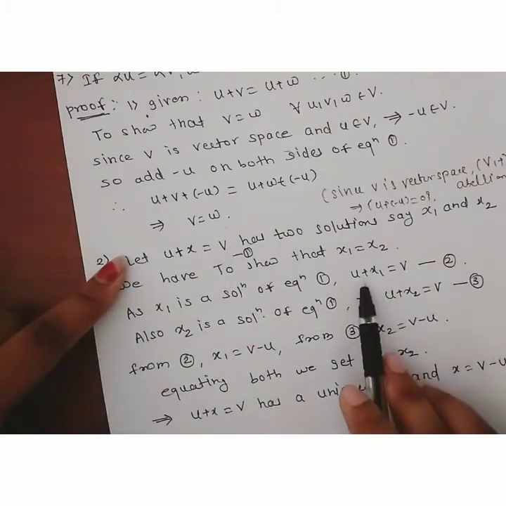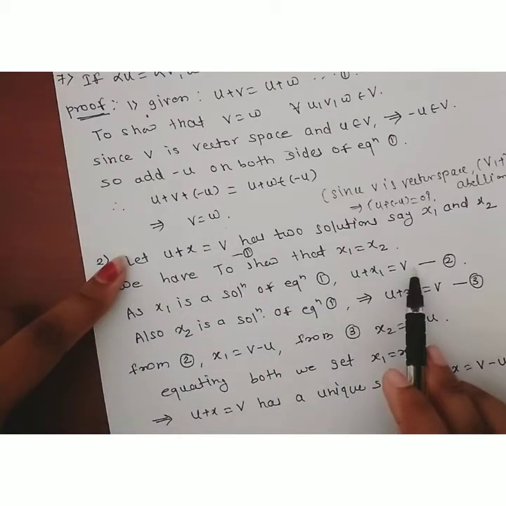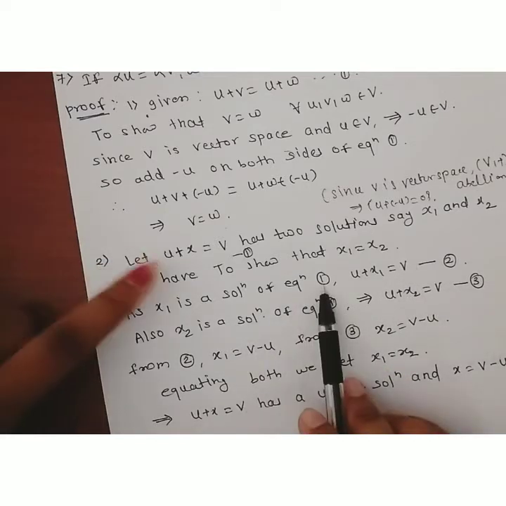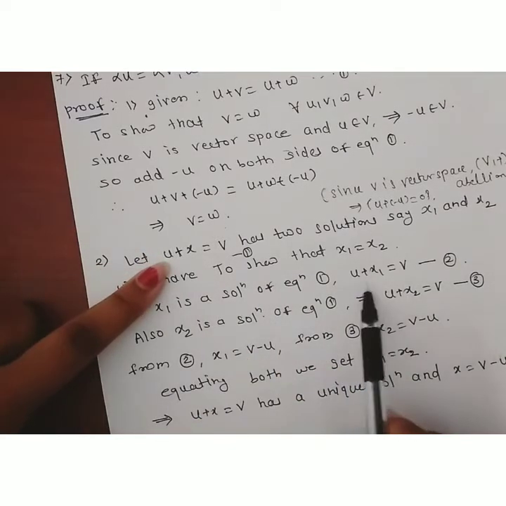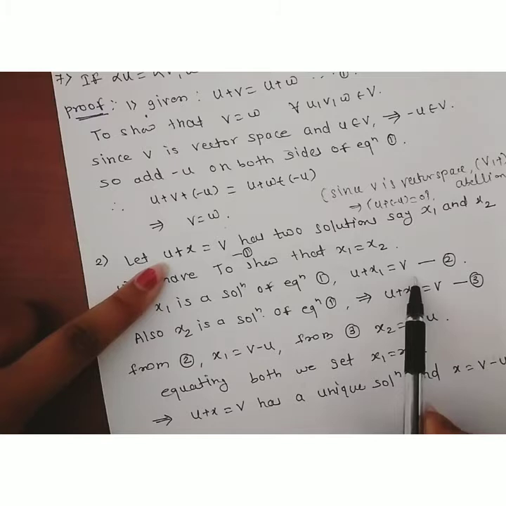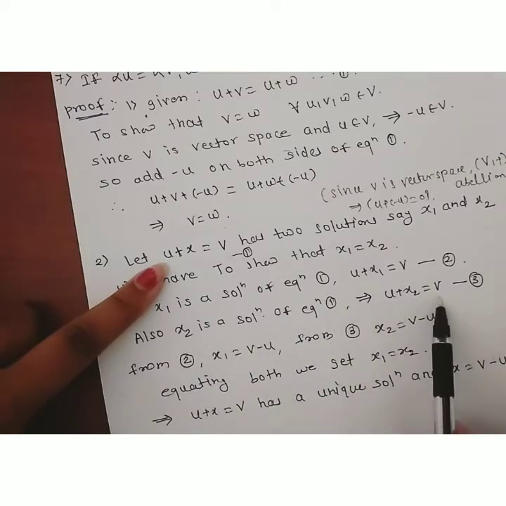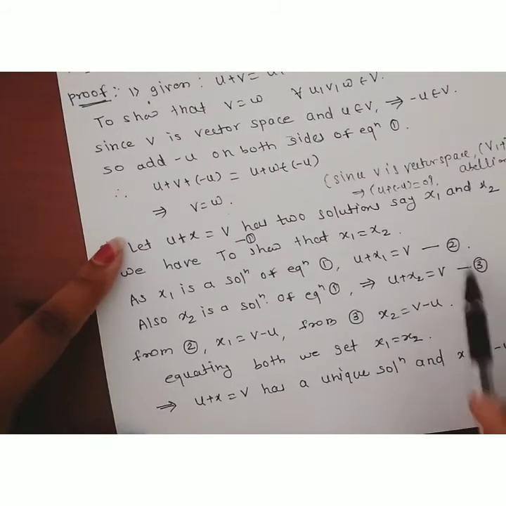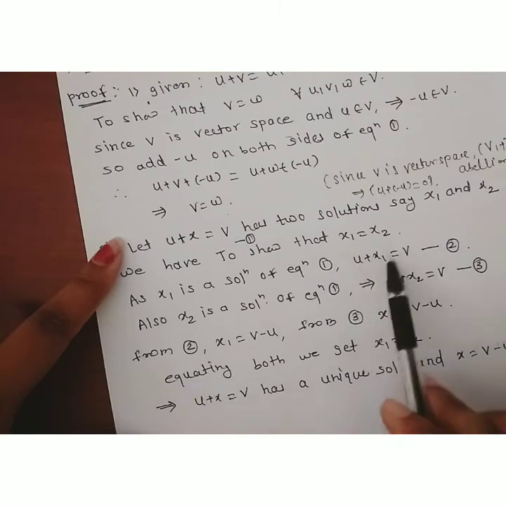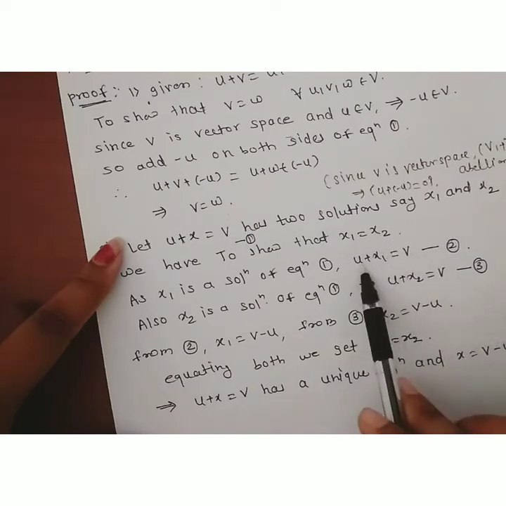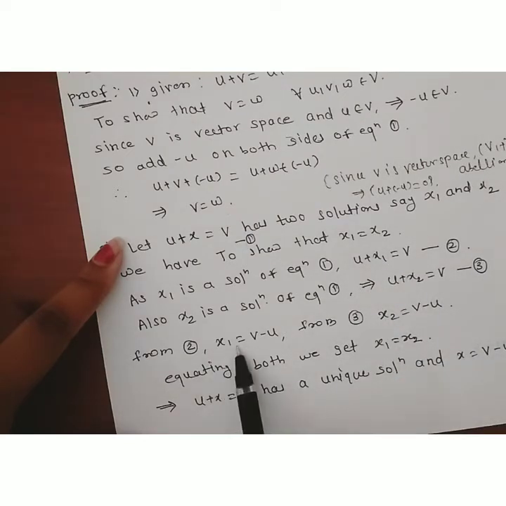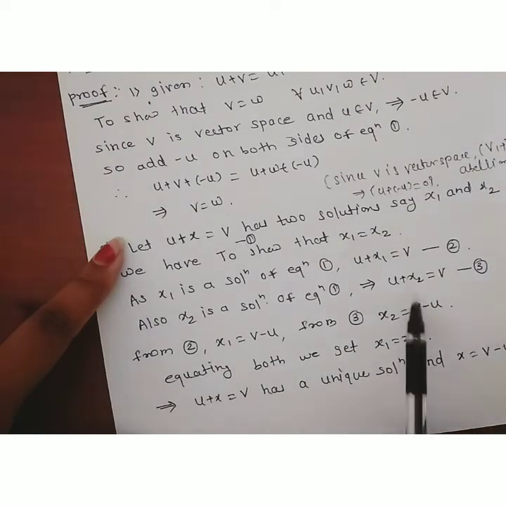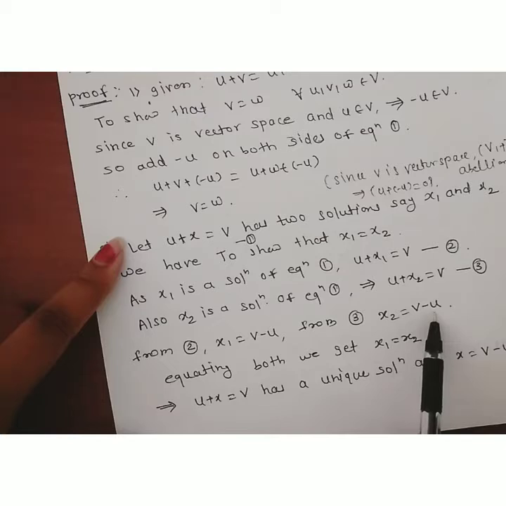Therefore we get u plus x1 is equal to v. As x1 is a solution of this equation, putting x is equal to x1, we get u plus x1 is equal to v. As x2 is also a solution of this equation, we get u plus x2 is equal to v. Consider these equations second and third. Now from equation second, what is the value of x1? x1 is equal to v minus u. From equation third we get x2 is equal to v minus u.